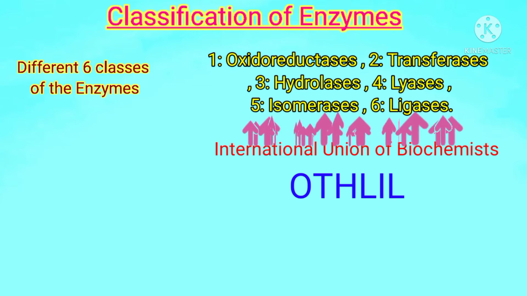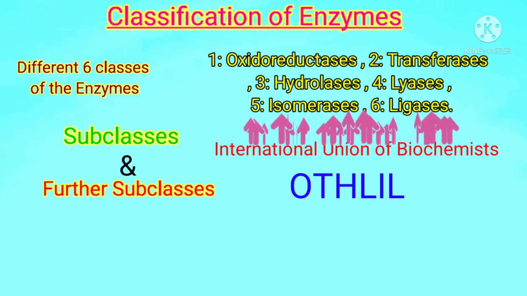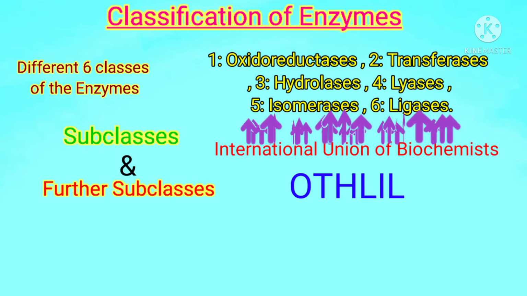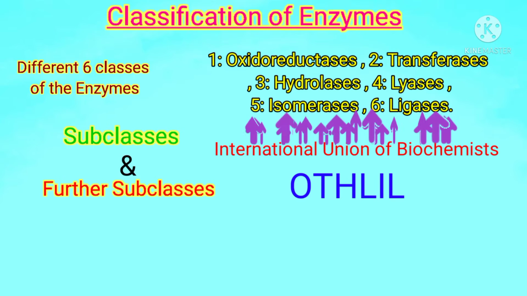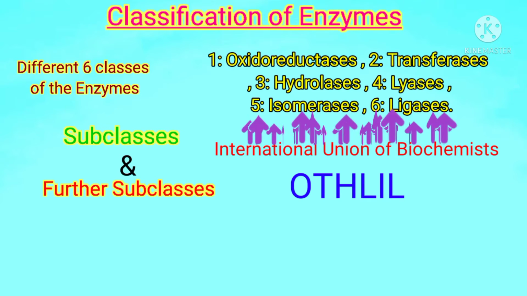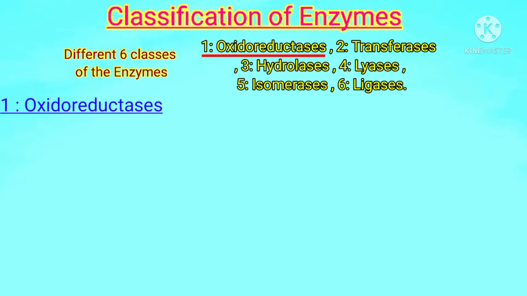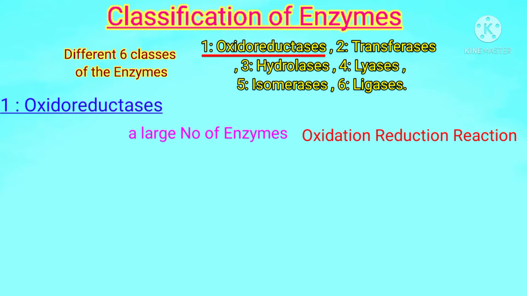Students, all these six major classes are divided into subclasses and further subclasses that we will study later. Now come back to our six major classes of enzyme classification. Oxidoreductases, the first class of enzyme classification, is not a single enzyme but includes a large number of enzymes which perform oxidation reduction reactions.